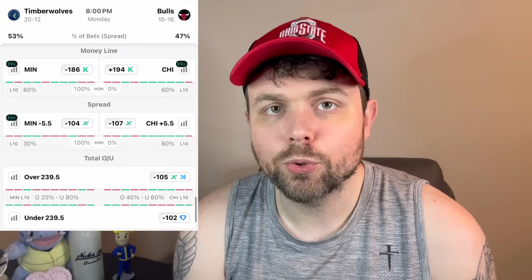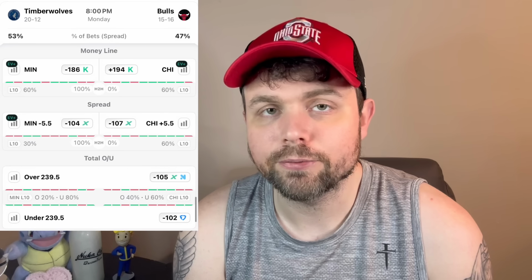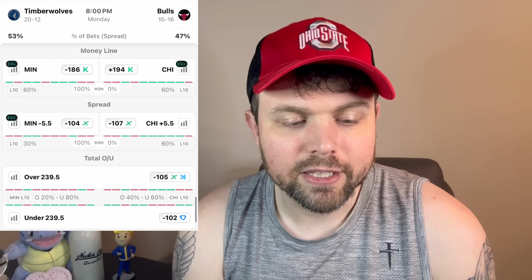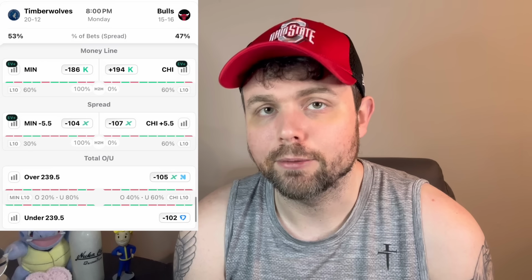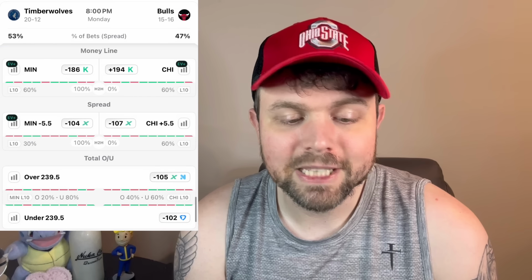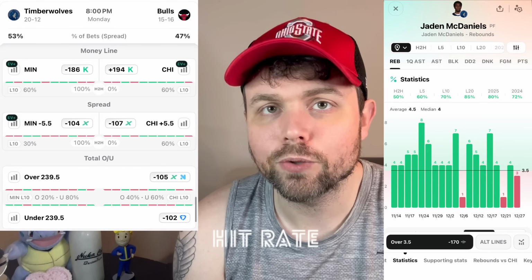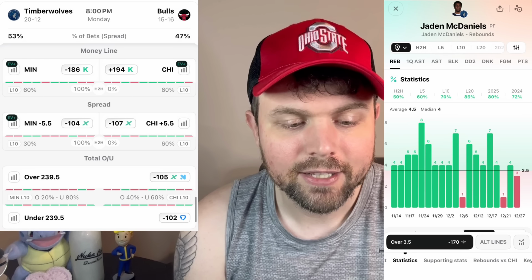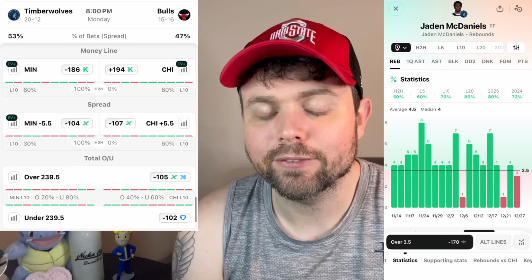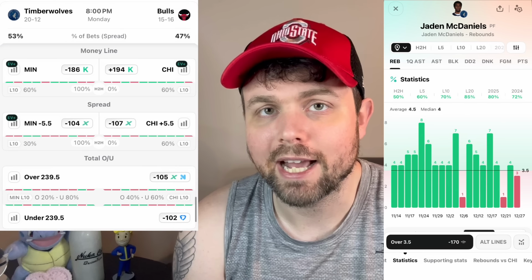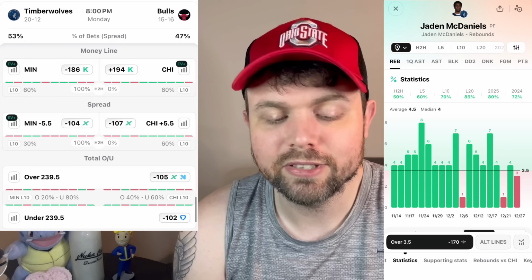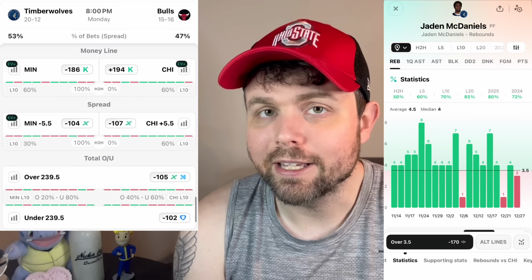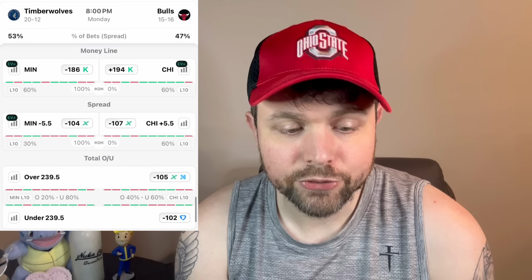This game is the Timberwolves versus the Bulls. Timberwolves are 5.5-point favorites. The Timberwolves have no new injuries, and then the Bulls, Josh Giddey is probable. This first play is a hit rate play, also with a good matchup. Jaden McDaniels over 3.5 rebounds. He's gone over this line in 16 out of the last 19 games, averaging 4.5 rebounds. The Bulls give up the 6th most rebounds to teams, and they play at a very fast pace, which helps. So I like him for that.